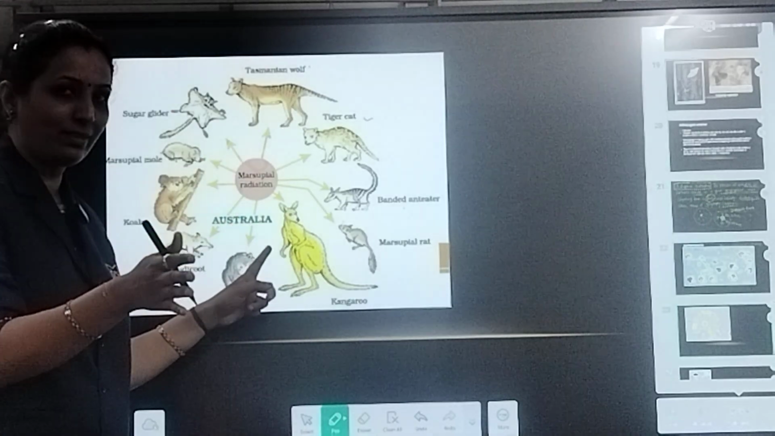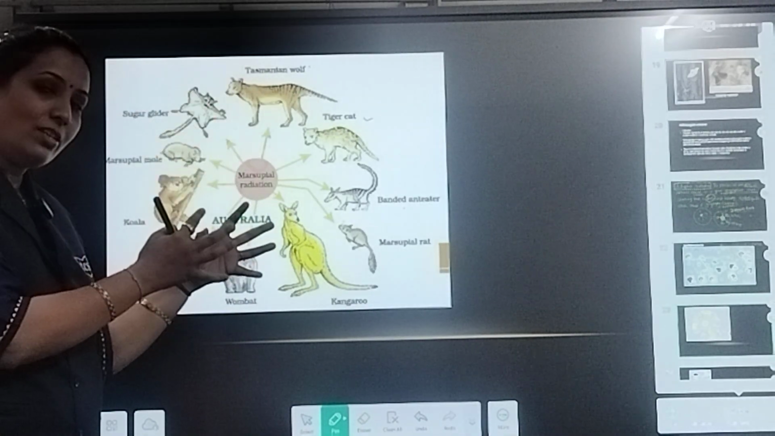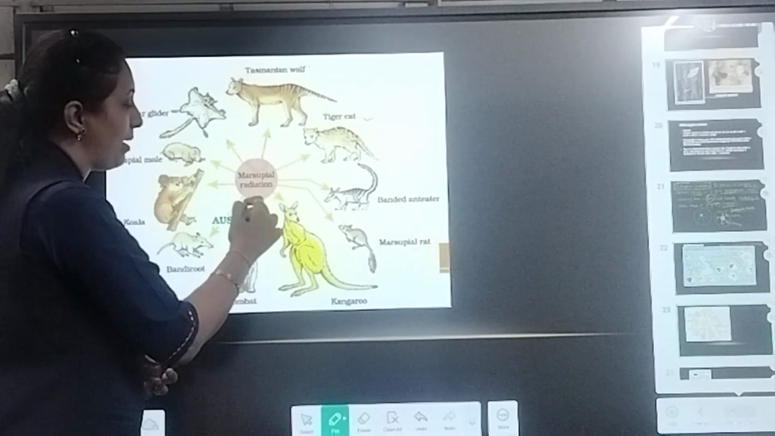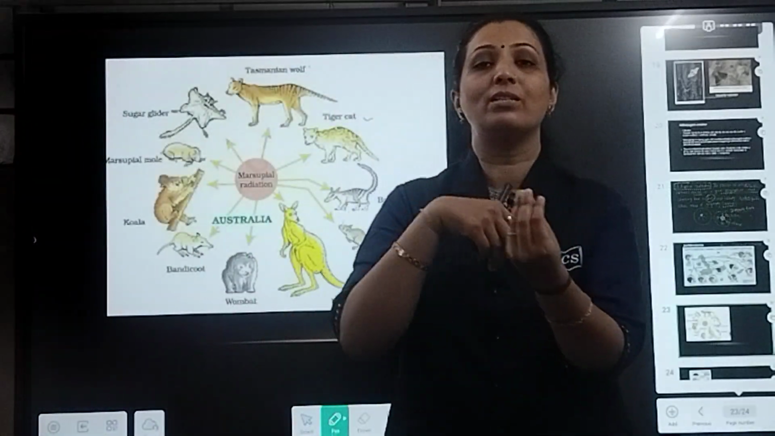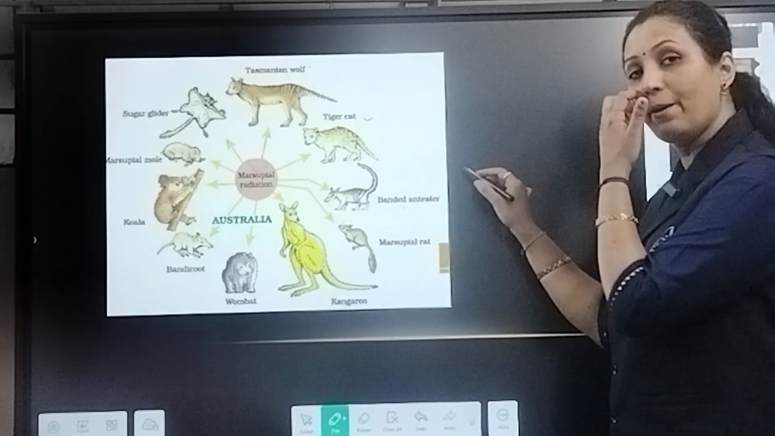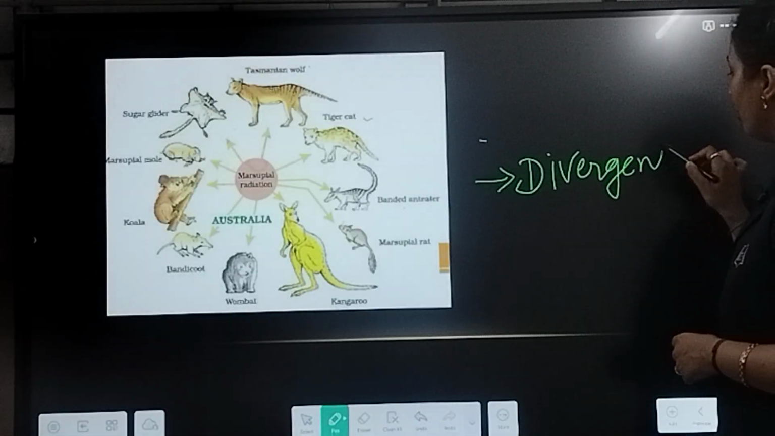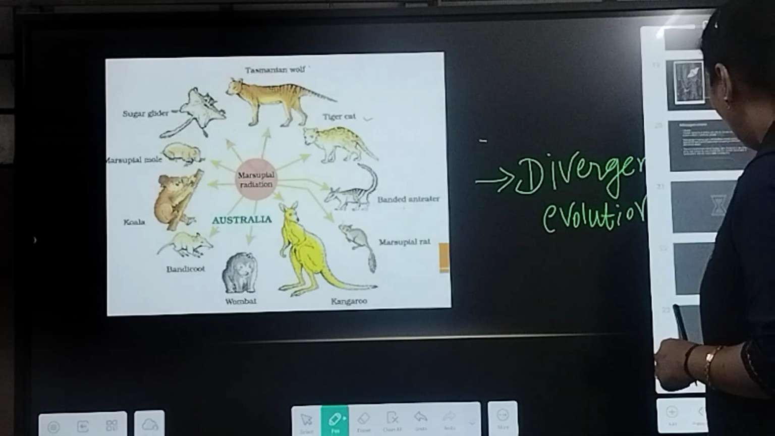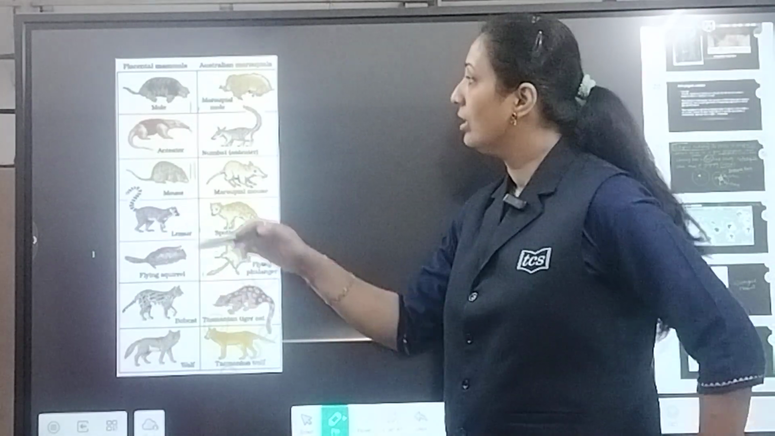Marsupial mammals differ from placental mammals. As and when this continental drift occurred, from the common ancestral stock, various marsupials were formed. So from a common ancestral marsupial, further marsupial varieties and species were formed in Australia. This also indicates adaptive radiation, and adaptive radiation leads to what kind of evolution? Divergent evolution. Always remember this thing.